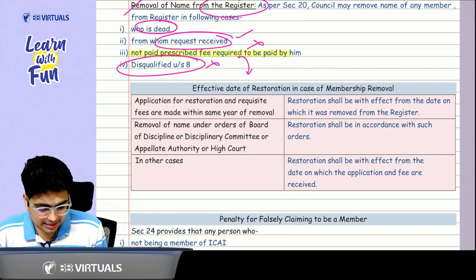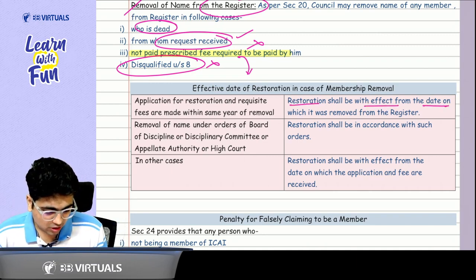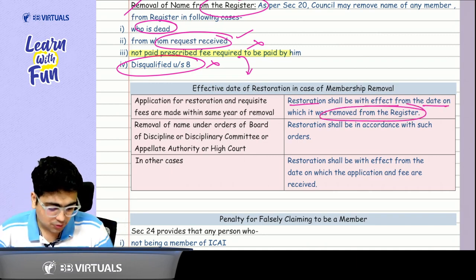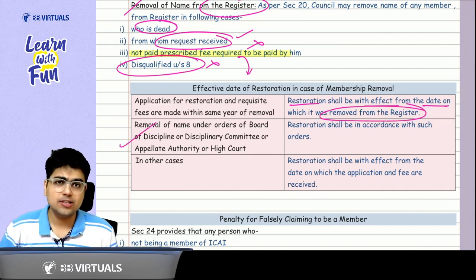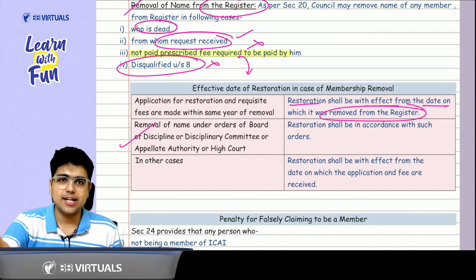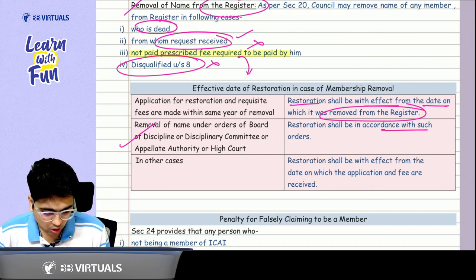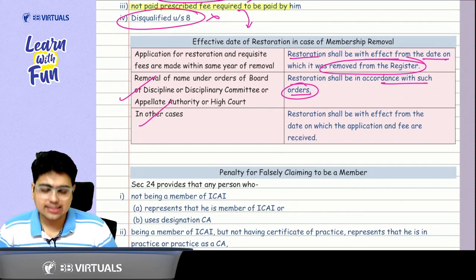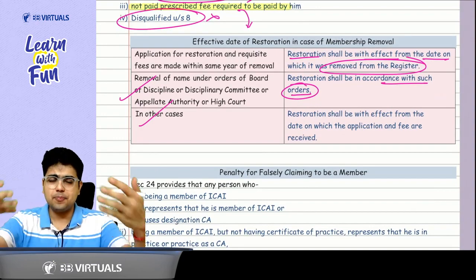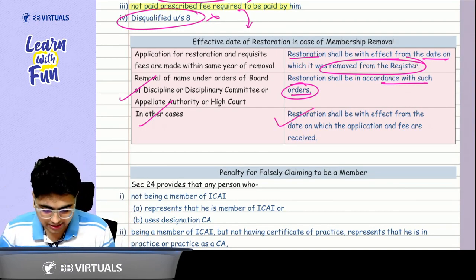So what it says, restoration will be with effect from the date on which my name was removed from the register. In case my name was removed because of the order of some disciplinary committee or court, then restoration will also happen as per the order of such committee. In other cases, the restoration will be done when I have given the application along with the fees.